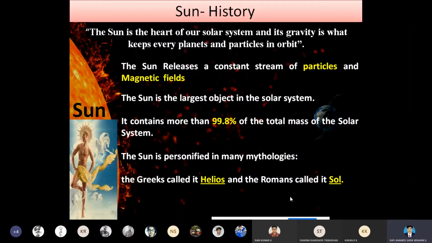As we all know, the sun releases a constant stream of particles and magnetic fields.